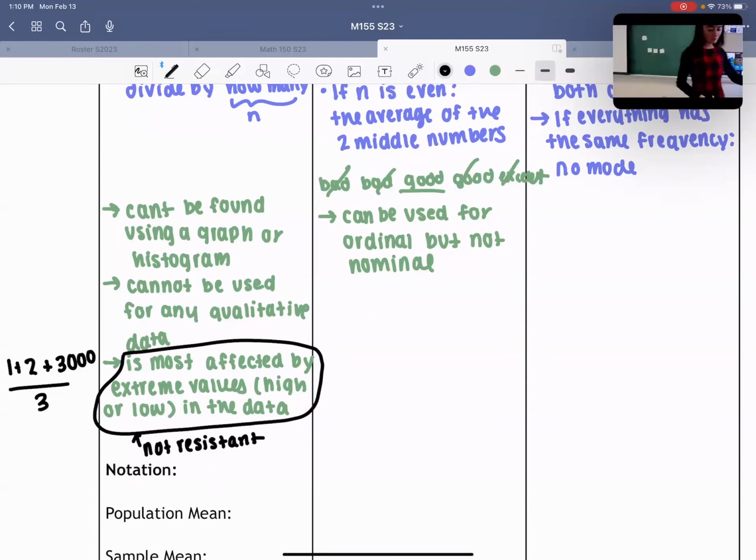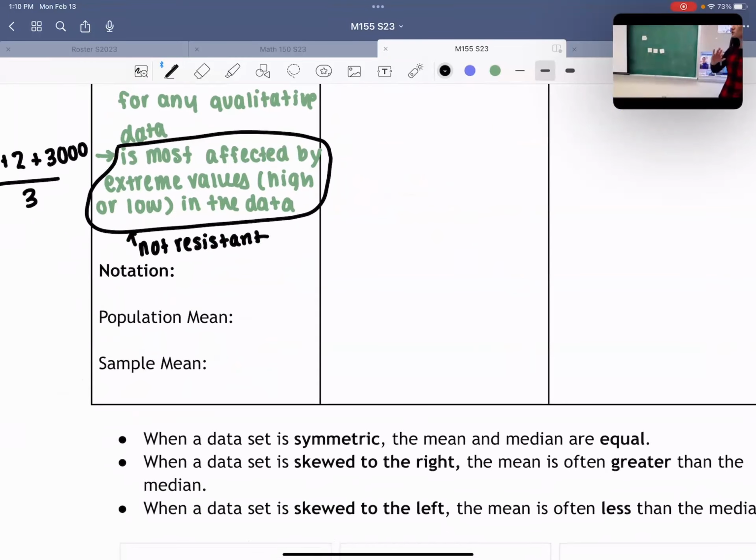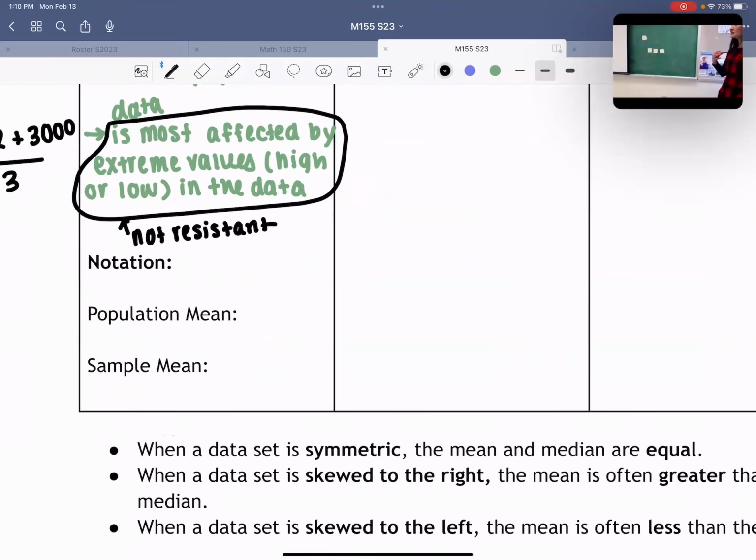Okay, before we move on to the median, I want to throw some notation at you that we'll use throughout the rest of the semester, but you won't see for a little while, okay? If we're talking about the mean of a population, we're going to be using this symbol here. It's the Greek letter for M. It's called mu, okay? It looks like a U with a little tail on it.